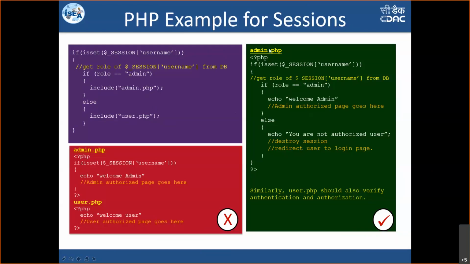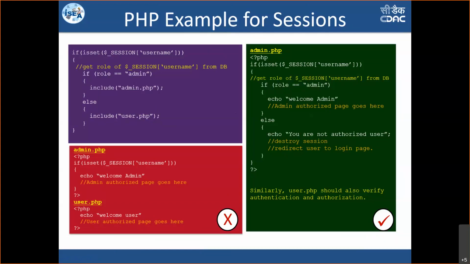The best way is in an administrator page, the green box on the right. In an admin page, one has to see whether the session is of a user or not. Sorry, one has to see whether the session exists. Once the session exists, then you have to verify whether that user is an admin or not. Then only give him the admin page. Otherwise, the simple logic is, we should not consider that the logged in user will behave as per his role.